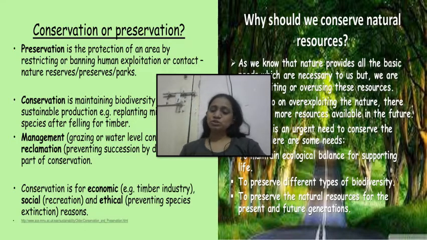Okay, we don't use them cautiously, and that's why many natural resources are now getting lesser and lesser day by day. So it is very important for us that we should preserve and conserve them.